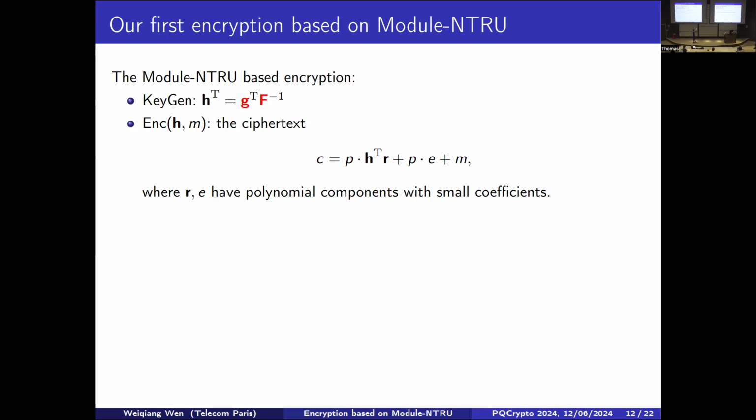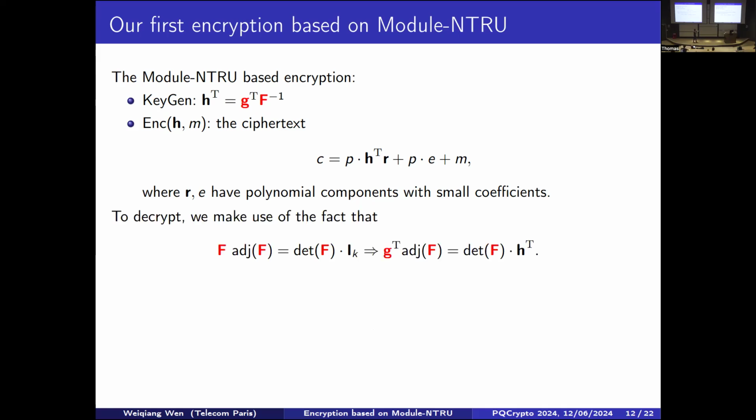But we have a matrix F. So how do we decrypt? We need one more observation, which is that the product of the matrix F and its adjugate matrix equals its determinant times the identity matrix. If we multiply both sides by H, as H equals G transpose times F inverse, F inverse and F cancel out. So we are left with G transpose times the adjugate matrix. And on the right-hand side, we have determinant of F times H. With this relation in hand, we can use the determinant of F instead of the entire information of F to decrypt.